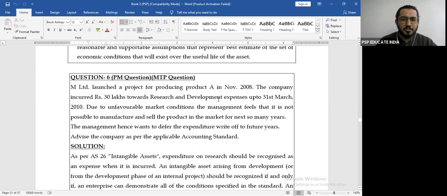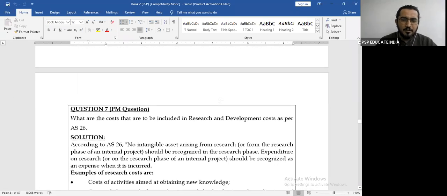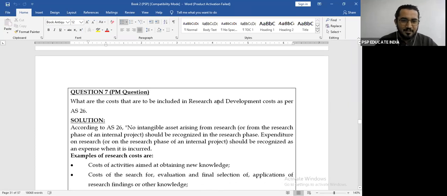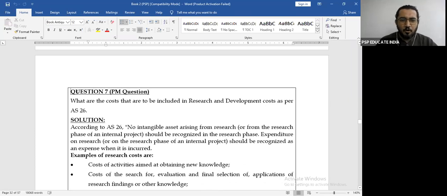Question number 5. Question 6 we have already done. Question number 7. Now, question number 7 is not an important question, so you can write besides this, read only. Right, let's understand this question.